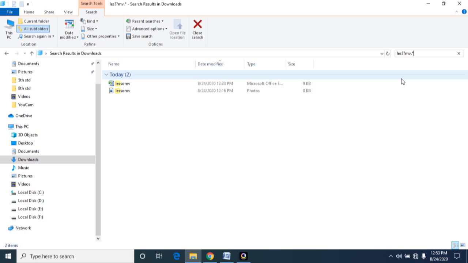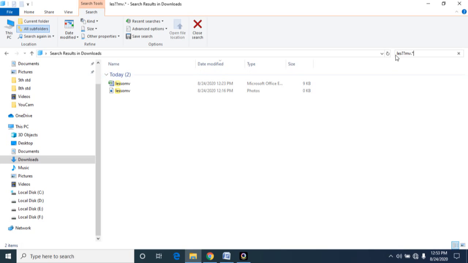I used the question mark symbol in the file name place and used star in the file format place, the file extension place. If you use star in the file format place, it will display all the file formats.